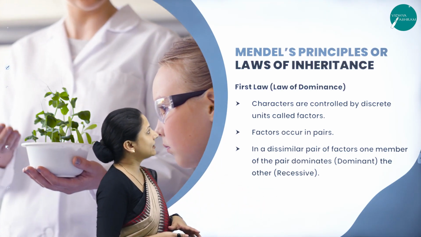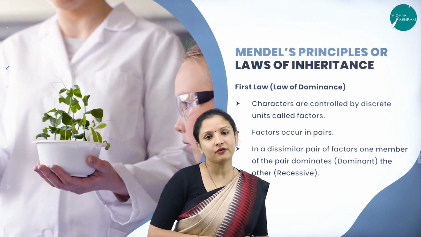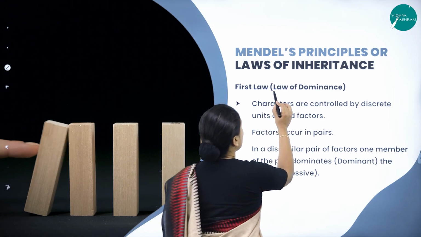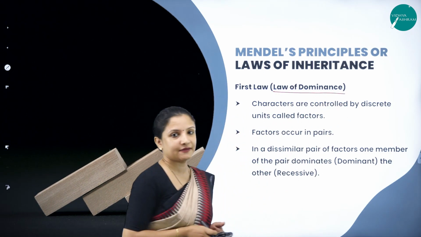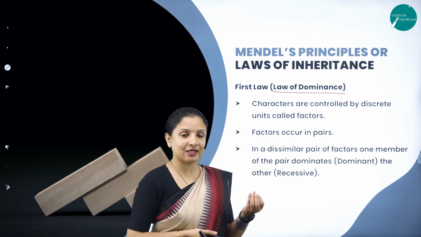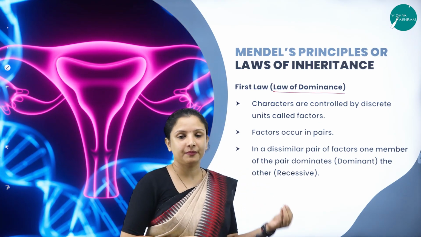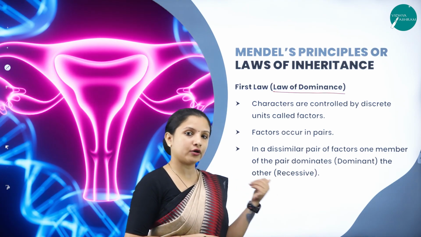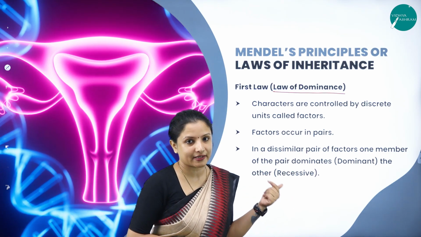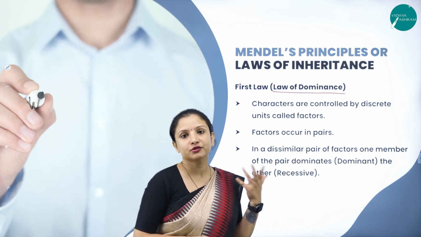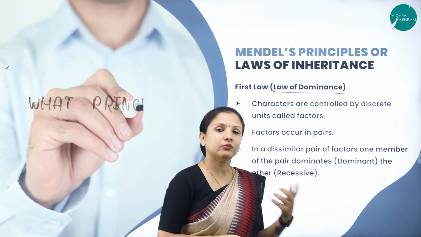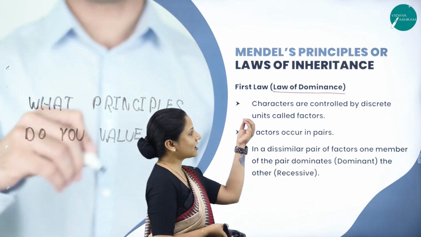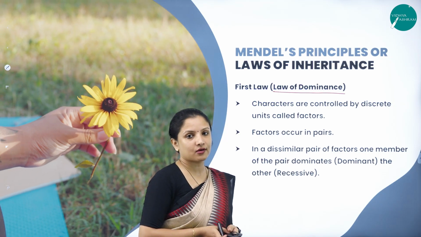Talking about Mendel's principles, or Mendel's laws of inheritance, his first law is called the law of dominance. The word itself says it is about dominance, meaning one character of a plant is dominating the other character, or one factor, as Mendel called those characters. One factor is dominating another factor, or one gene is dominating the recessive gene. Here characters are controlled by discrete units called factors.